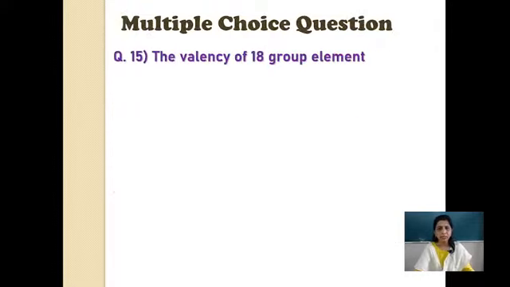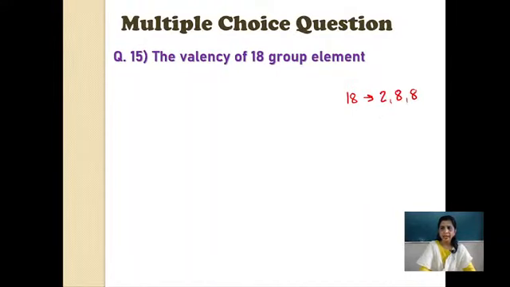Okay, let us come to the next question. The valency of an 18 group element. Now, as I told you, I have explained how it is. 18 group means, quickly write down the electronic configuration. 2, 8, 8. One minute, my pen is not working in between.